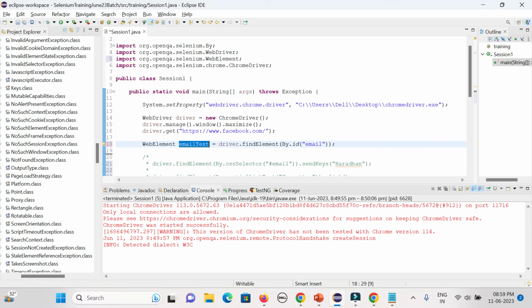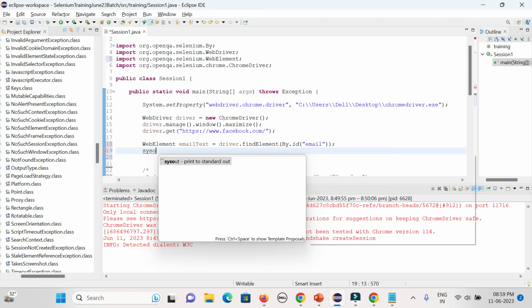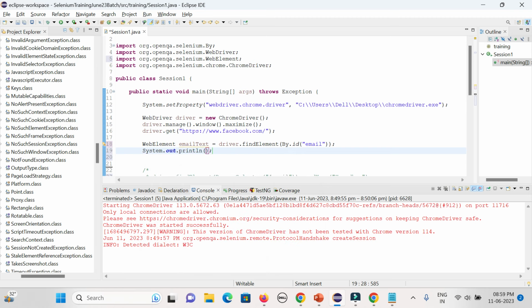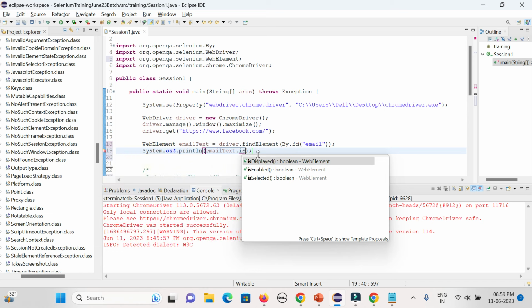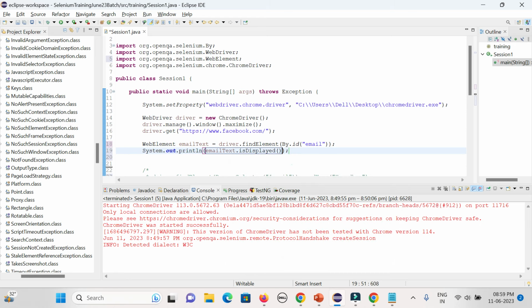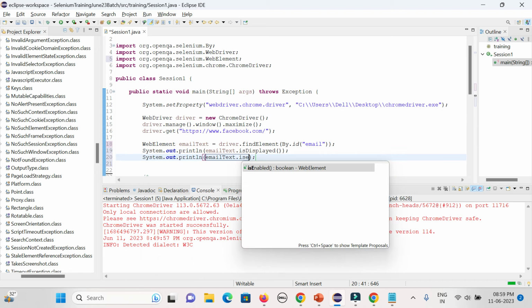So what I will do first, I will check that. In a similar way in real time also, but at that time validation will be there. So with the variable, simply use isDisplayed first. It will give you boolean true or false. The return type is boolean true or false. Next I can validate with dot isEnabled. In case it is enabled only, then I can add the value. So you need to go slow, step by step.